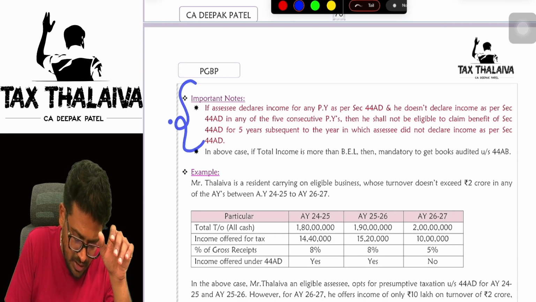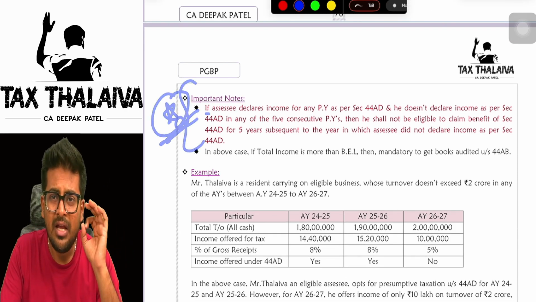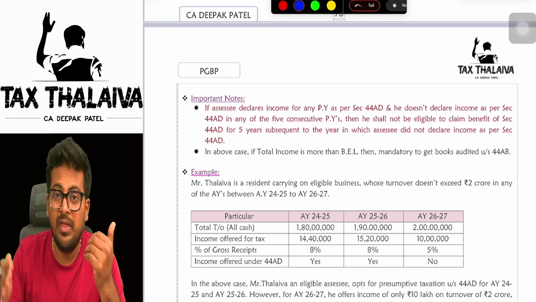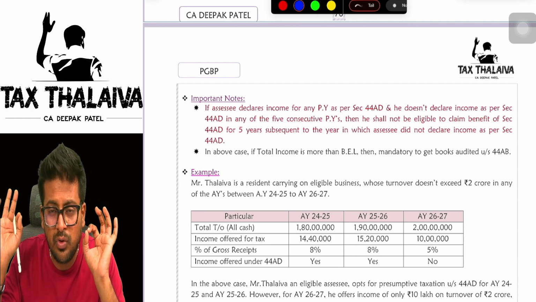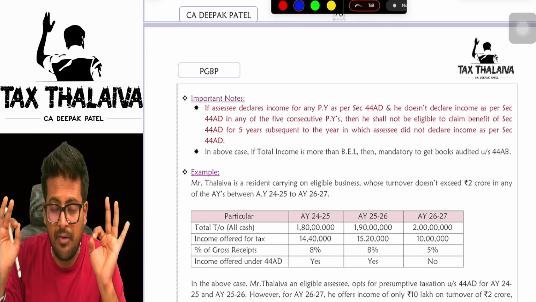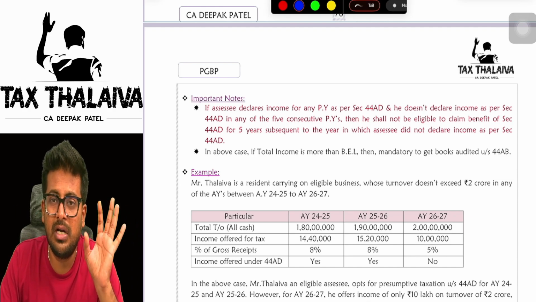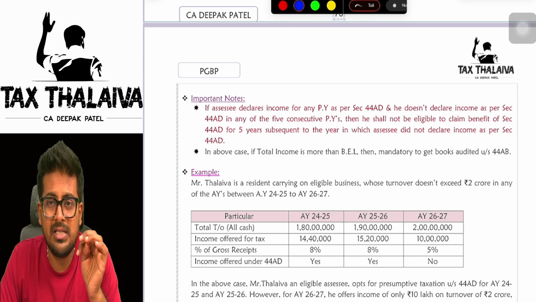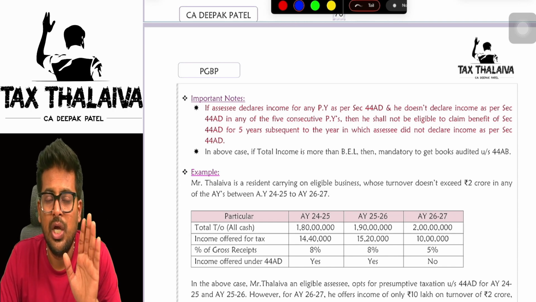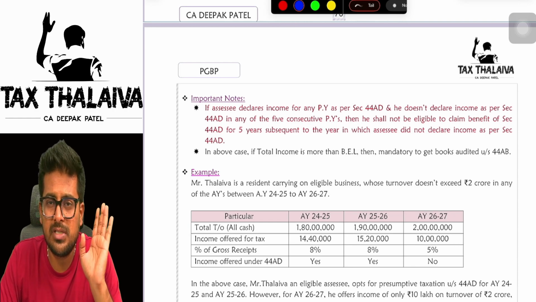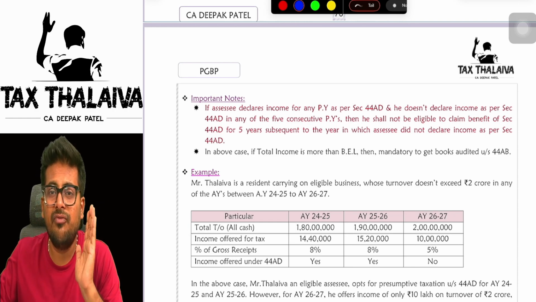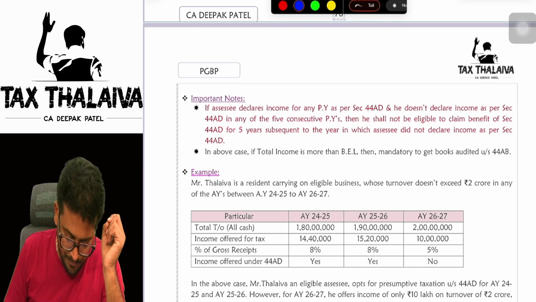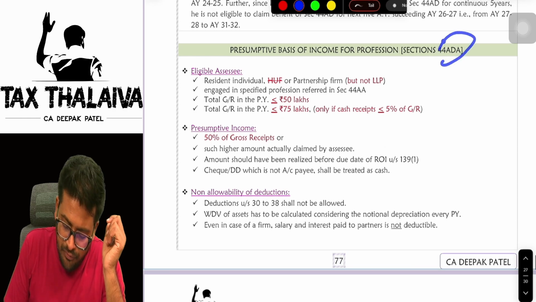This is a very important point, boss. If, for example, you have opted for section 44AD this year, then for 5 consecutive years you have to offer minimum 8% or 6% of your turnover as PGBP income. Let's say in any one of the years in future you have not offered income as per section 44AD. In that case, for another 5 years you can never opt for 44AD. Please be mindful.